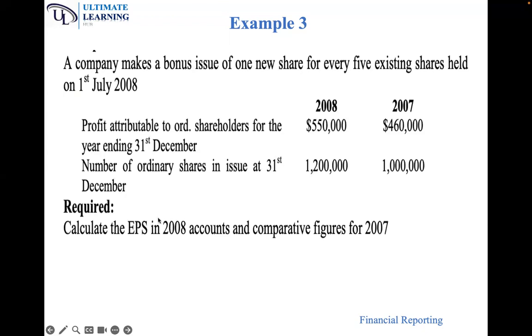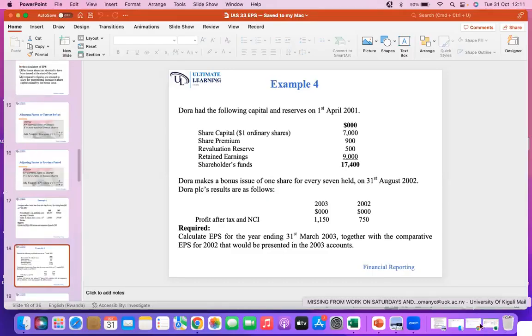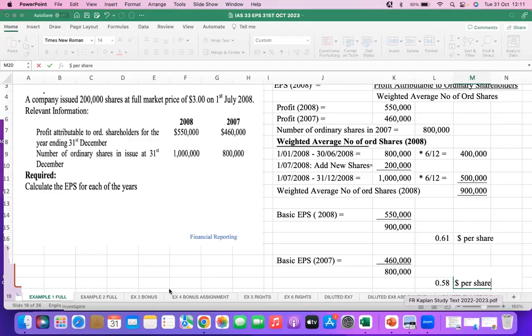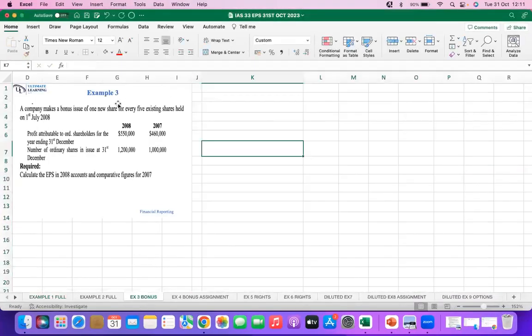So let's look at the required. Calculate the EPS in 2008 accounts and comparative figures. And again, we must go to the Excel sheet and solve this. So we are looking at bonus issue. The same question is there: a company makes a bonus issue of 1 new share for every 5.